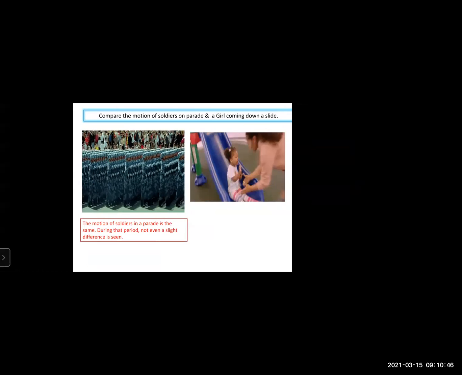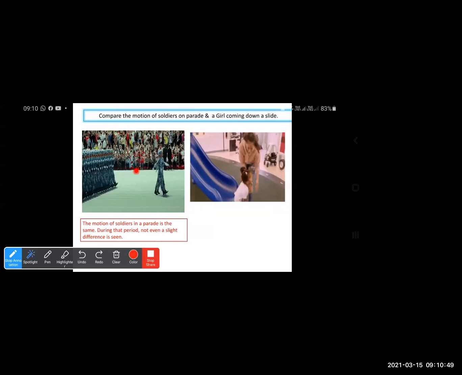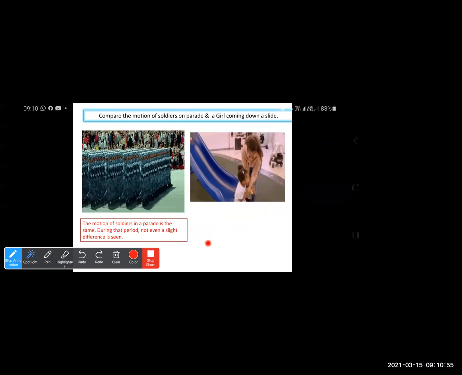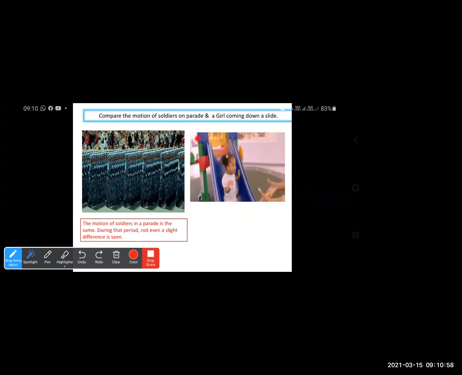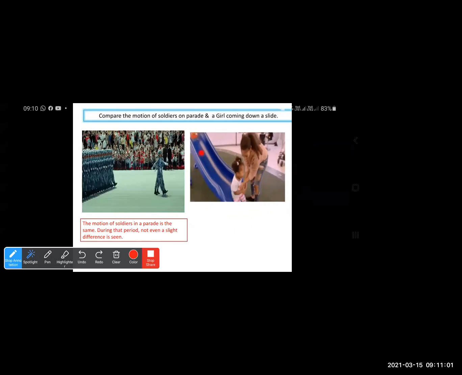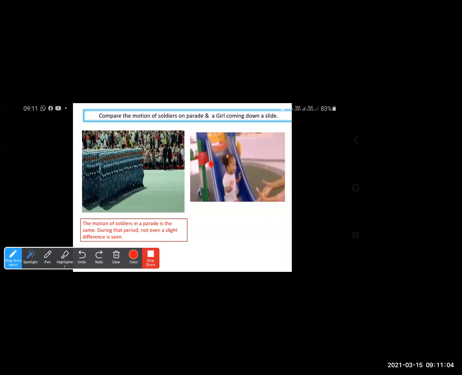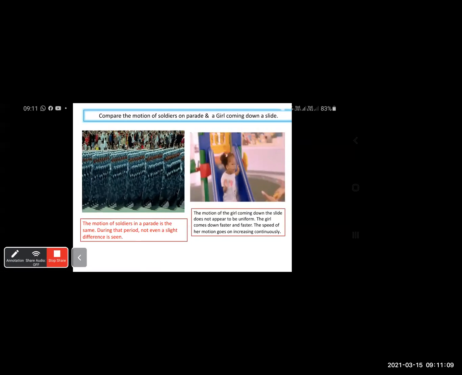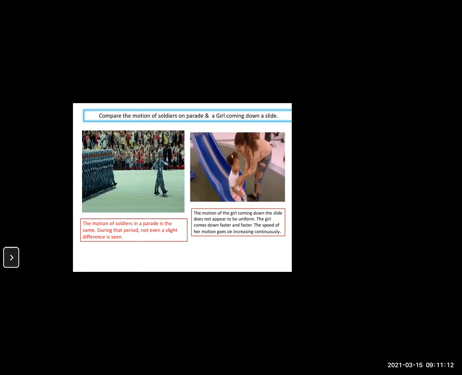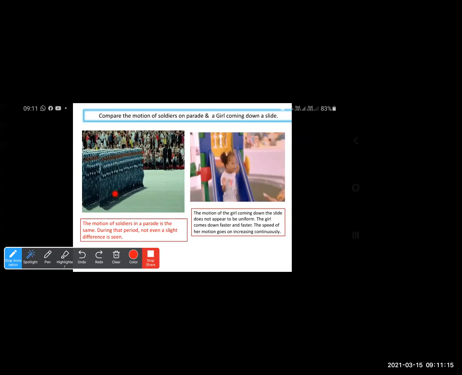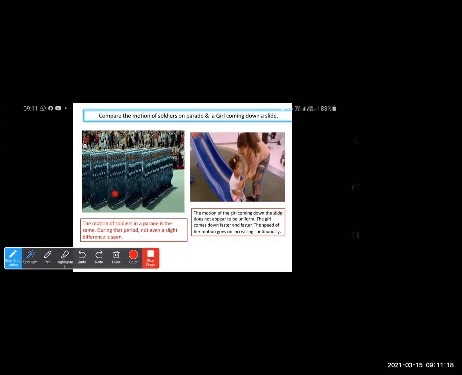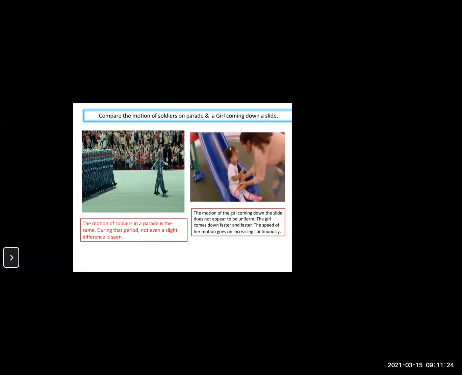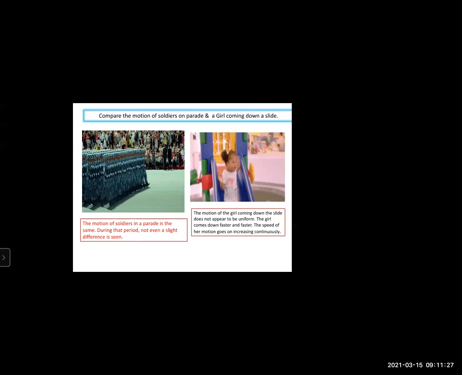Now see the second picture. The girl when she is coming down, the speed is not constant. Earlier at the above position, the speed is slow, but as she is coming down, the speed is increasing. Here in the soldiers' picture the speed is the same, the motion is the same. That is why we will call it uniform linear motion. Both the examples are from linear motion only.